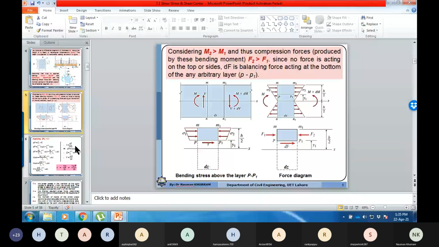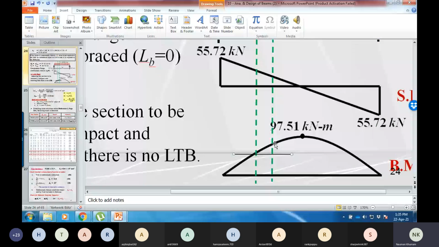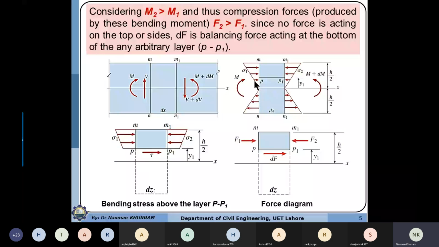So what do you think? I'm just coming from this diagram. In this diagram, you see that section 2 is subjected to a larger moment. M2 is more than M1. So if I want to compute the flexure stresses at section 1, I will have a distribution of flexure stresses like this. The bottom side will be in tension and the top side will be in compression, and they are acting along the length, perpendicular to the cross section. So the direction of the stresses is along the length of the member.